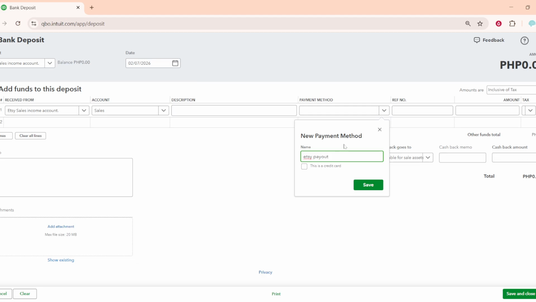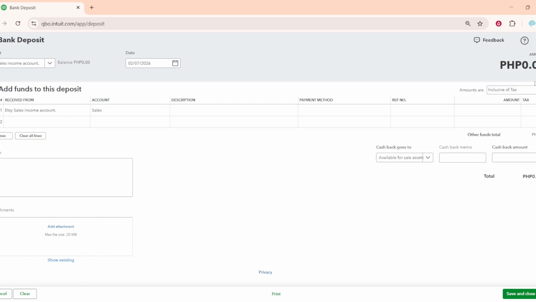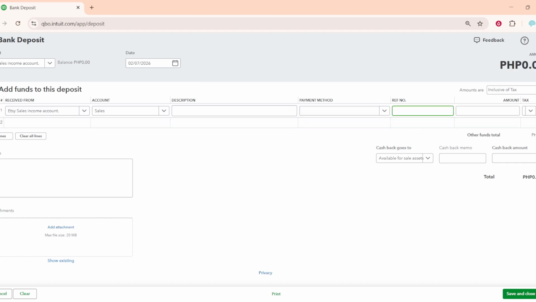Take a moment to confirm the math. The total at the bottom of the deposit should equal the net payout you expect to receive from Etsy. If the numbers don't match, double-check the gross sales amount and the fee. Matching the net total is what ensures your bank feed will align perfectly when the deposit clears. When everything looks good, click Save and Close.